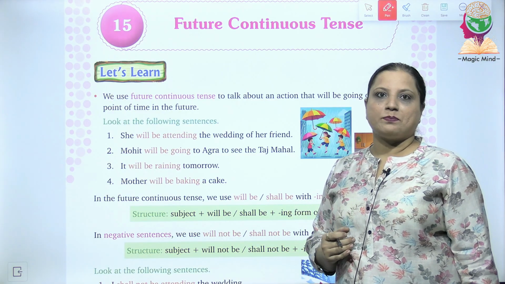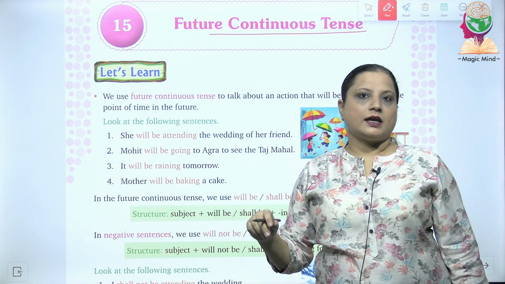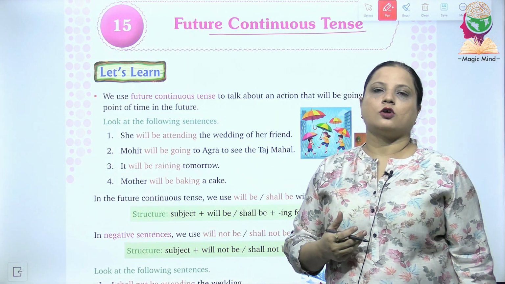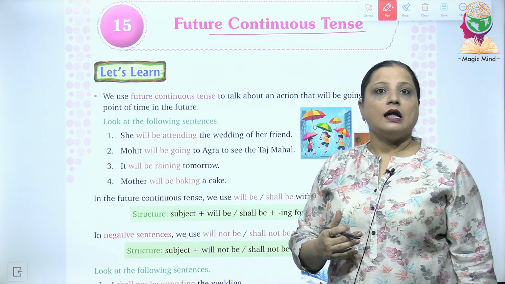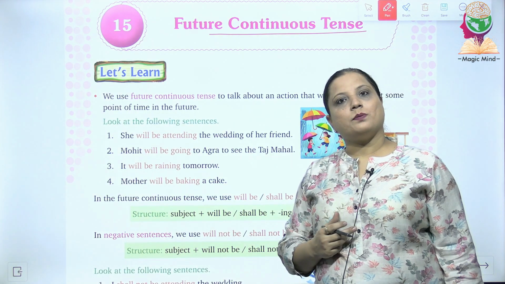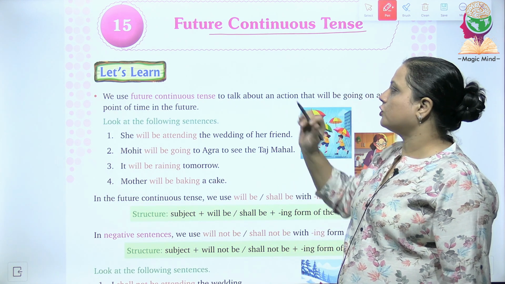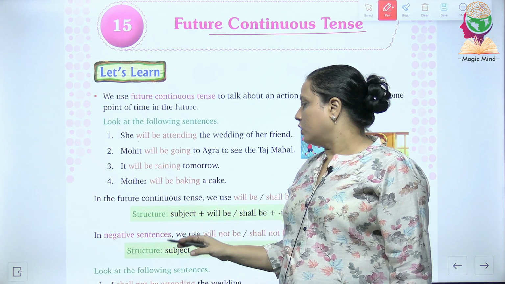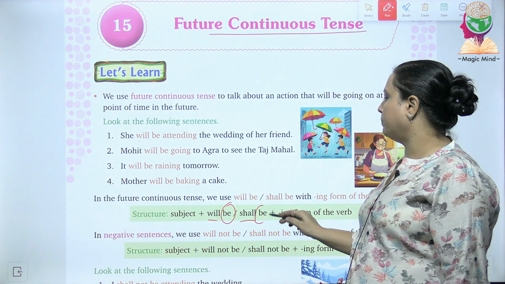Let's begin with chapter number 15, that is future continuous tense. Now remember, we use the base form of the verb in future continuous tense also, like other continuous tenses, along with ing. We use the first form of the verb or the base form of the verb with ing, and in future continuous tense we will use the word will or shall. We will use will and shall along with be.